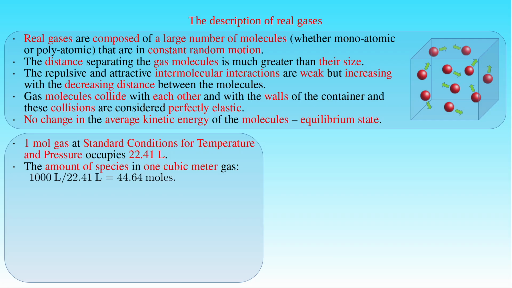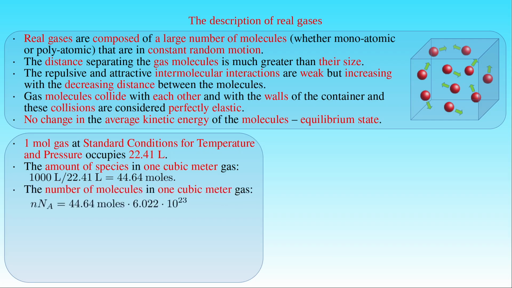Since the number of particles in 1 mole of substance is given by Avogadro's number N_A, the number of particles in n moles of gas is equal to n times N_A, that is 44.64 moles times 6.022 times 10 to 23. Then the number of particles in 1 cubic meter of gas is about 2.69 times 10 to 25.